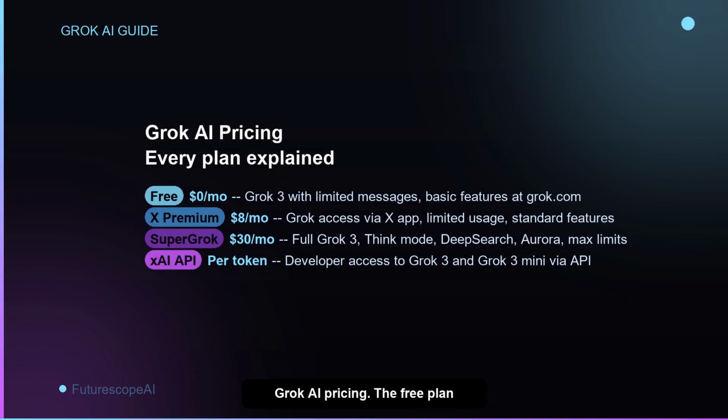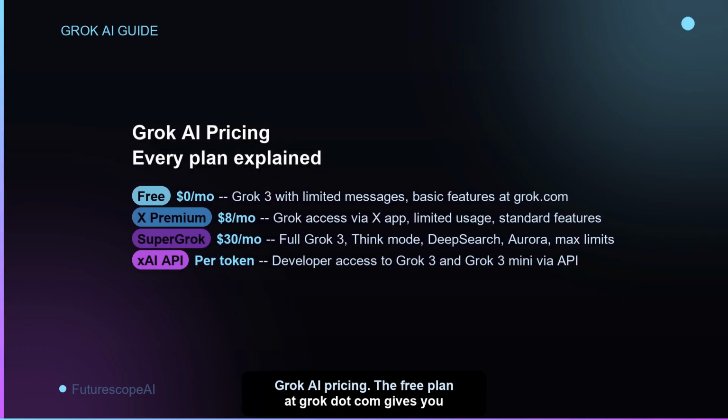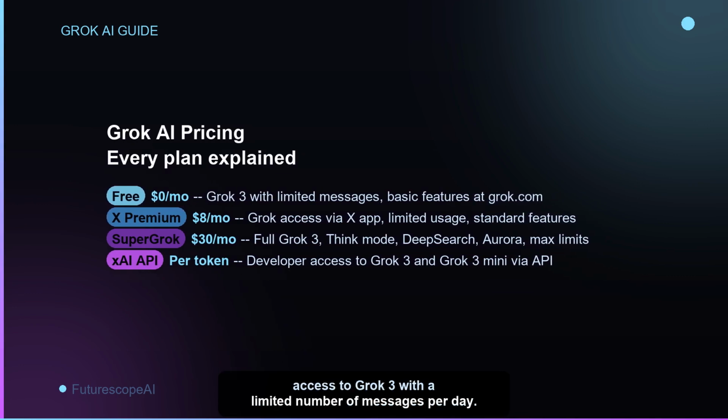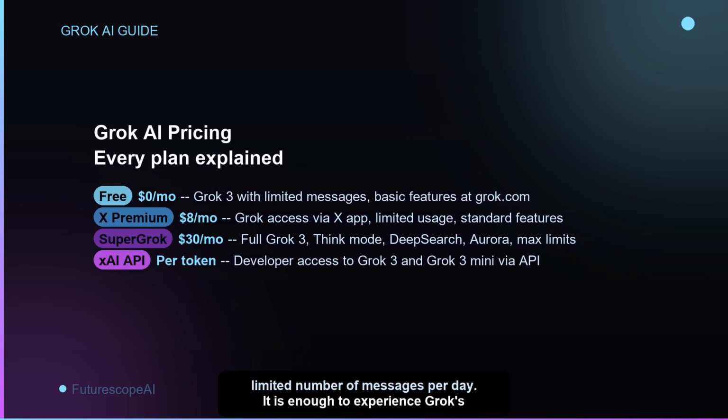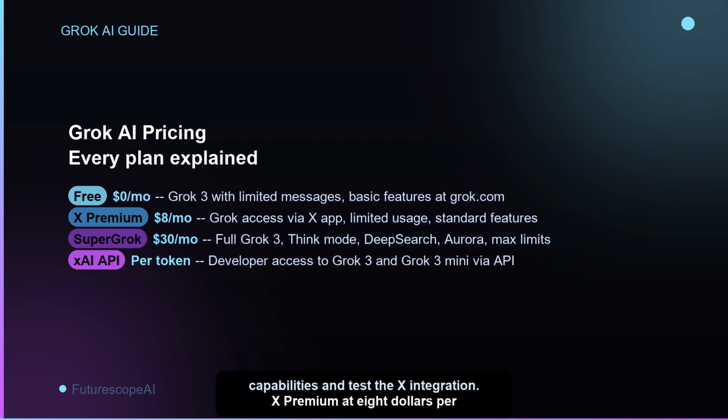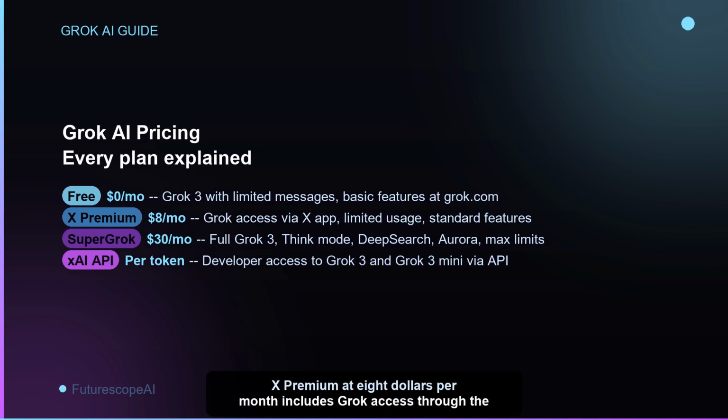Grok AI pricing. The free plan at Grok.com gives you access to Grok 3 with a limited number of messages per day. It is enough to experience Grok's capabilities and test the X integration. X Premium at $8 per month includes Grok access through the X app with standard usage limits. This is the right plan if you are already paying for X Premium and want to add Grok to your X experience. Super Grok at $30 per month is the maximum individual plan.